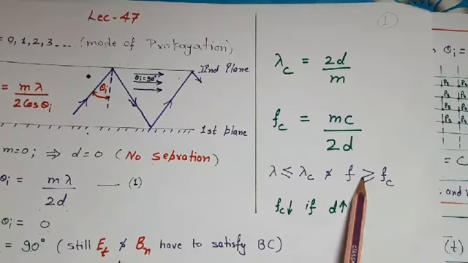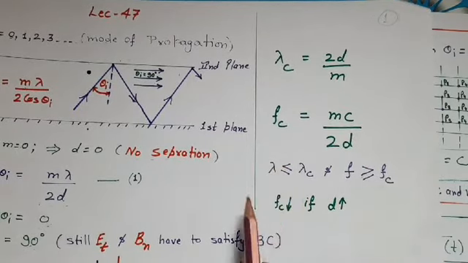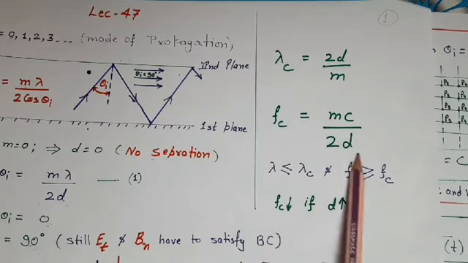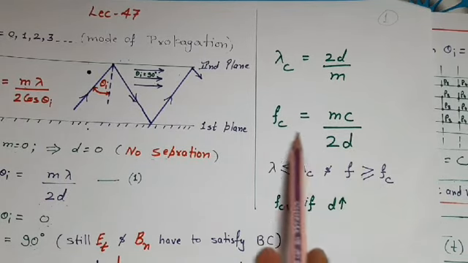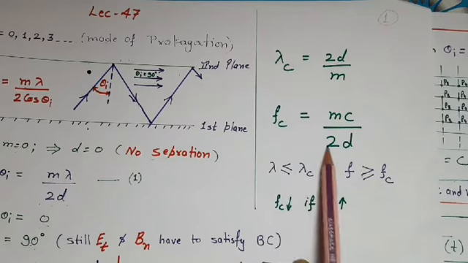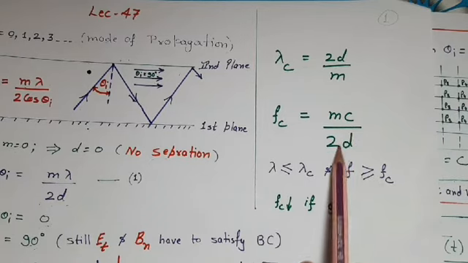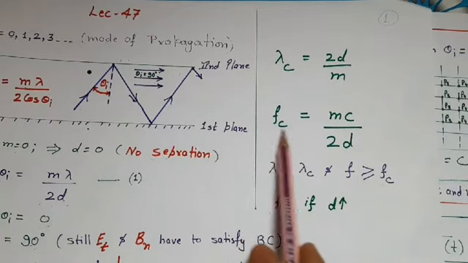Here we can conclude one more thing. If we want to propagate a lower frequency through the waveguide, then the dimensions of the waveguide should be large, because for larger dimensions the cutoff frequency is less for a waveguide. But practically it is not economical to realize a larger waveguide. That's why generally we use high frequency waves for waveguide propagation.